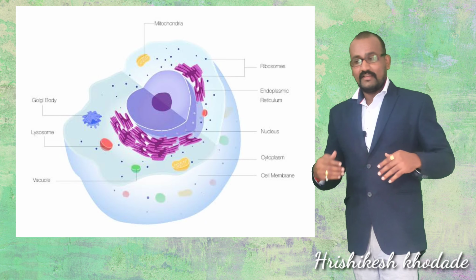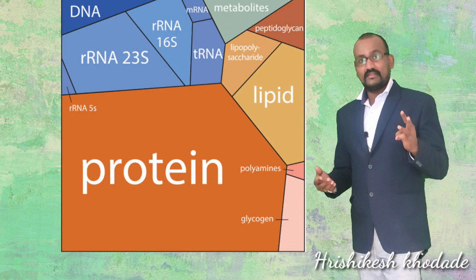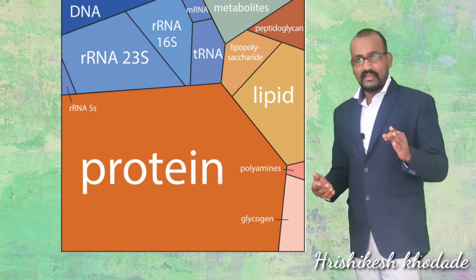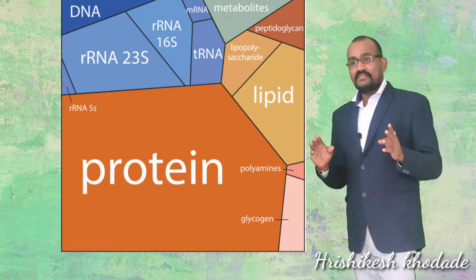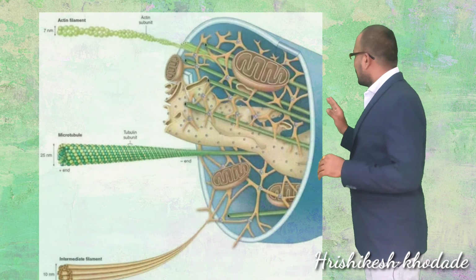Besides this, water is present in 90% proportion in the cytoplasmic matrix, and other molecules you will find in the remaining 10%. So which molecules are mainly present in the cell? Protein, carbohydrates, lipids and nucleic acids. Protein occupies almost the major composition of the cell.